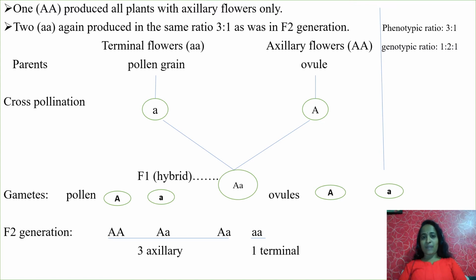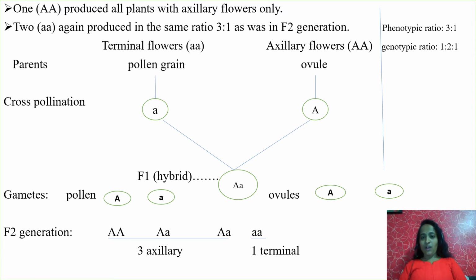Terminal flowers here I am taking as male flowers, and axillary flowers as female flowers. So what does the male flower produce? Pollen grain. The pollen grain releases a gamete. Which one? Capital A, one gamete. Here the axillary flower, the female, produces an ovule, which releases what? The gamete, the ova, that is capital A.